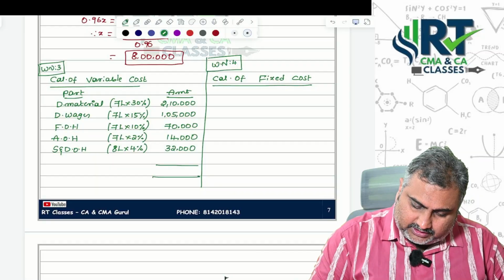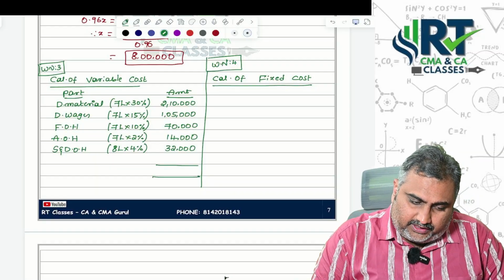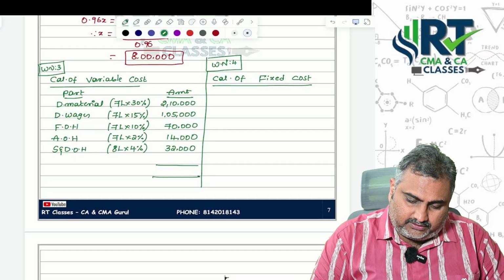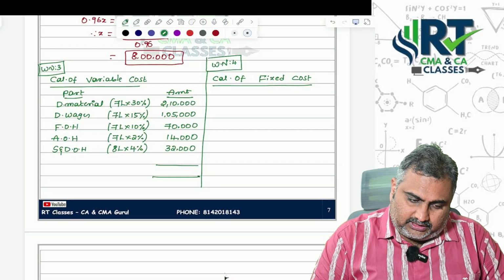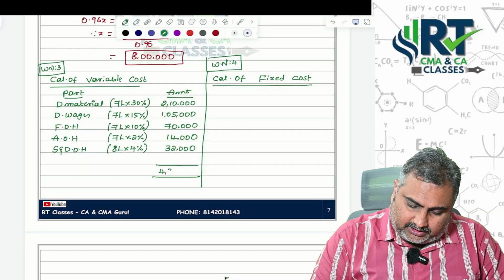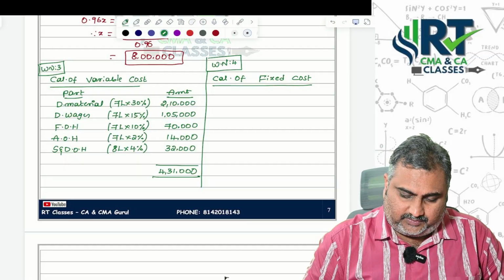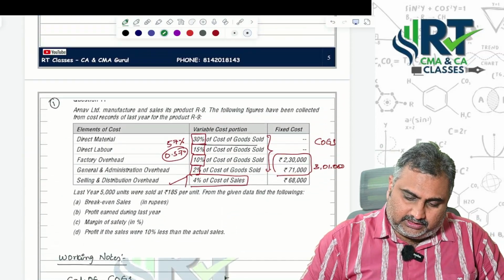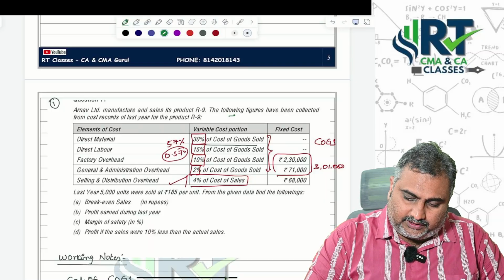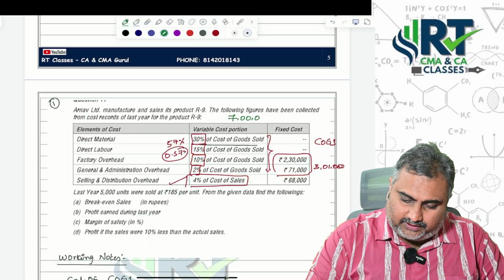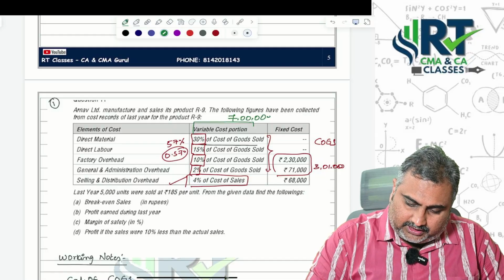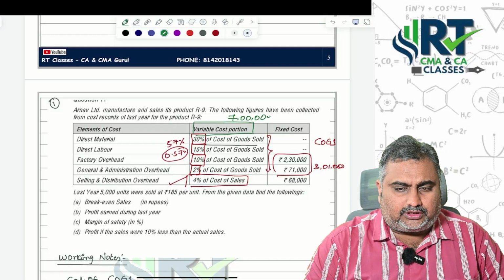After adding all these things, we will get total variable cost 4,31,000 is our total variable cost. Sir, how to find out? Based on this information. Once you find out cost of goods sold is 7 lakhs, these are all nothing but variable cost portion.